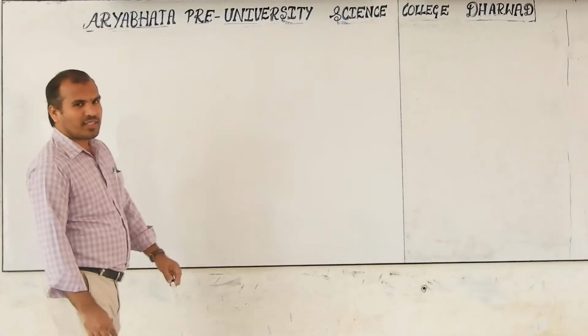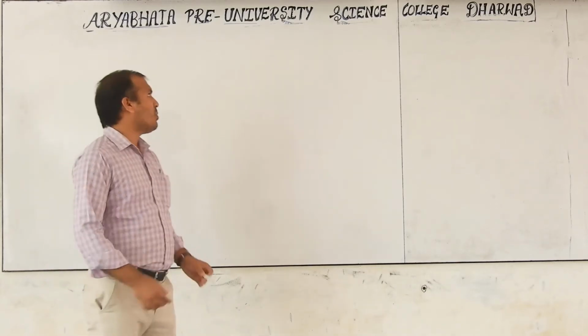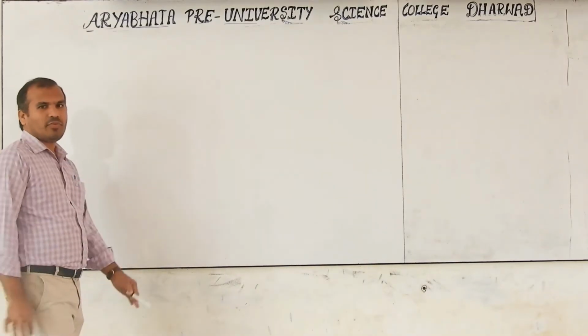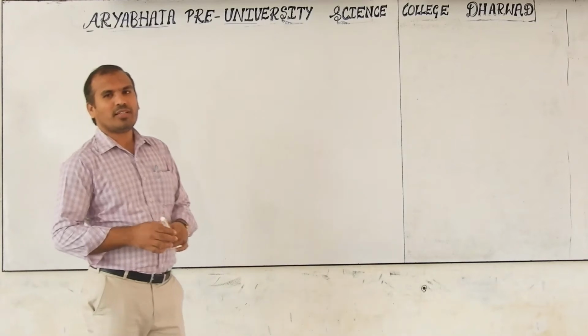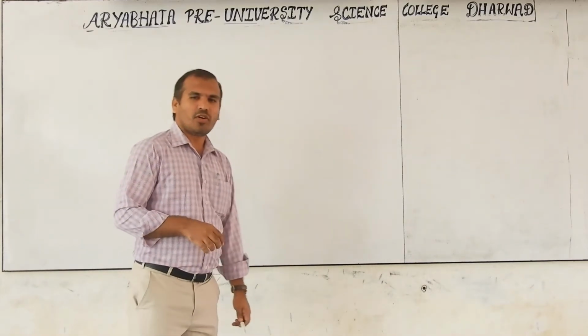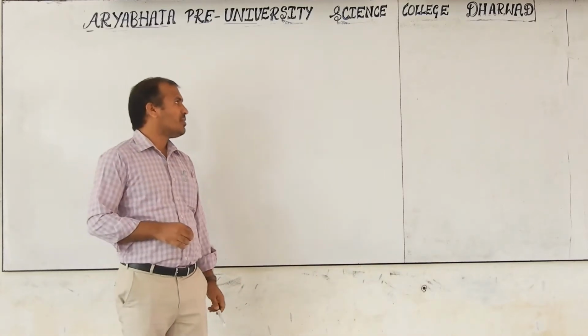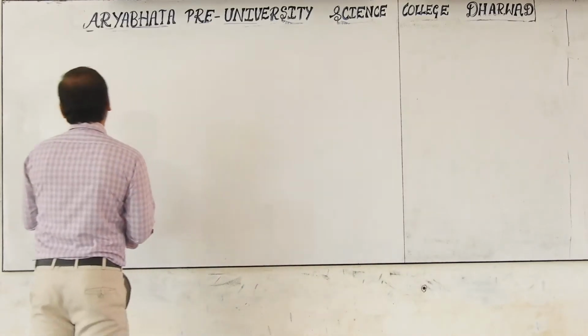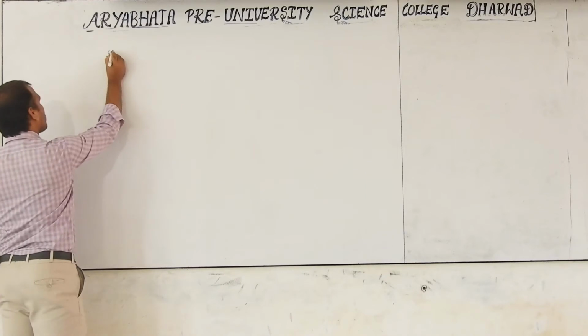In the last class I discussed ether nomenclature. In that we classified ethers into two types. One is simple ether, nothing but symmetrical ether. The second one is complex ether, that is nothing but unsymmetrical ethers. So in simple ethers,